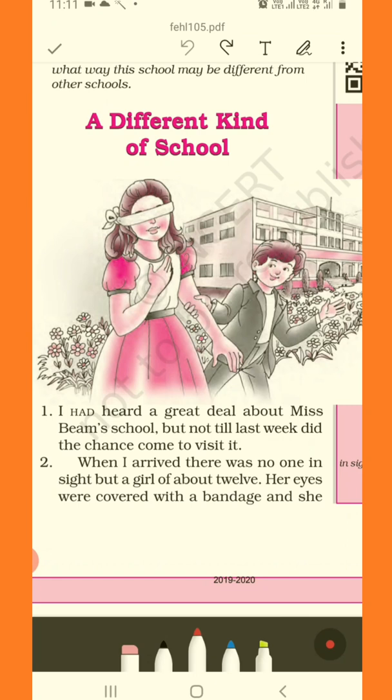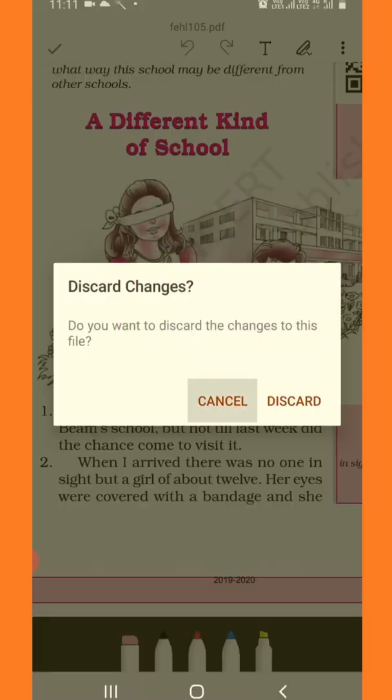Simple, it's a different kind of school because in a normal school we do not usually have this sort of children where children are blindfolded or this and that, right? We do not allow this sort of games also. So what is it? Is it some sort of game or what is it? We'll come to know. Okay, then let's analyze other pictures.